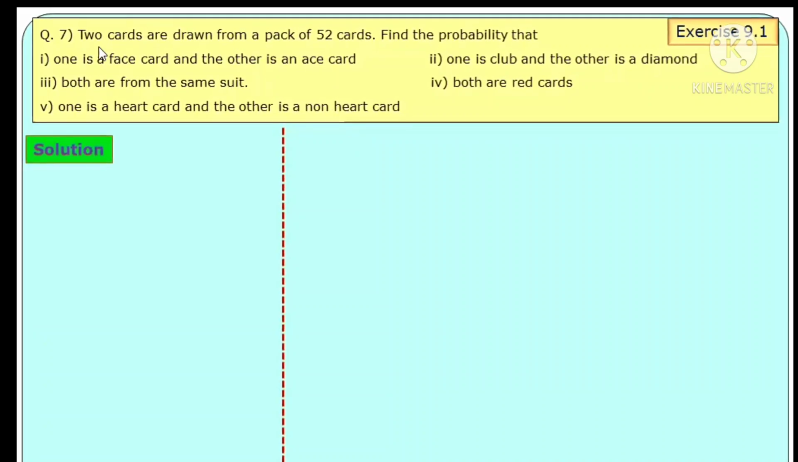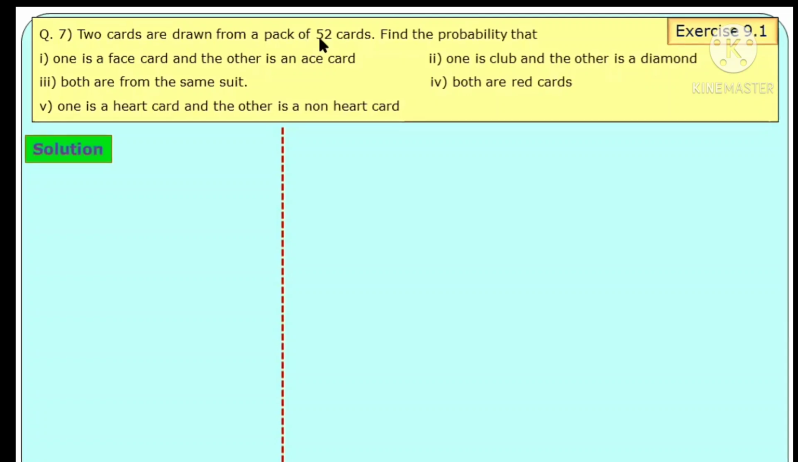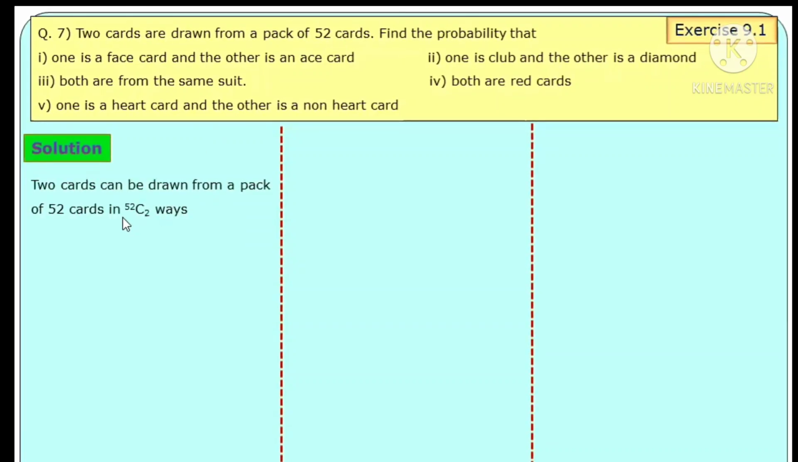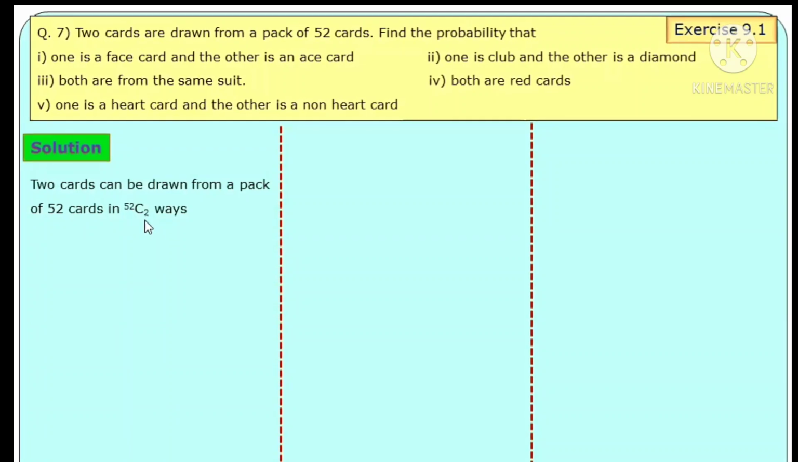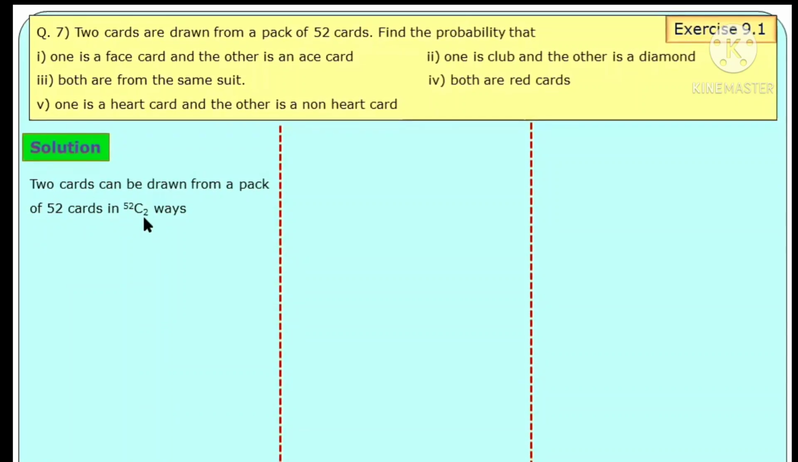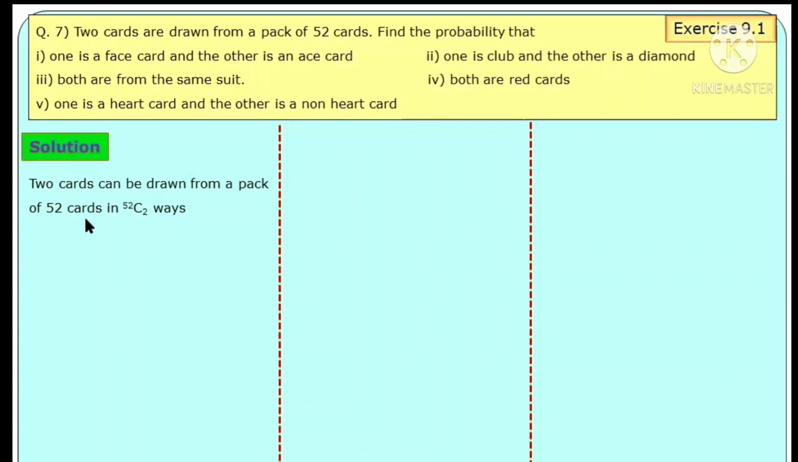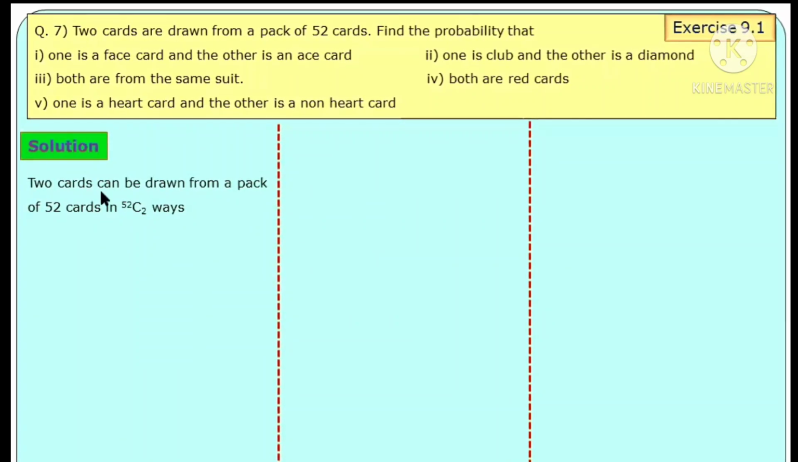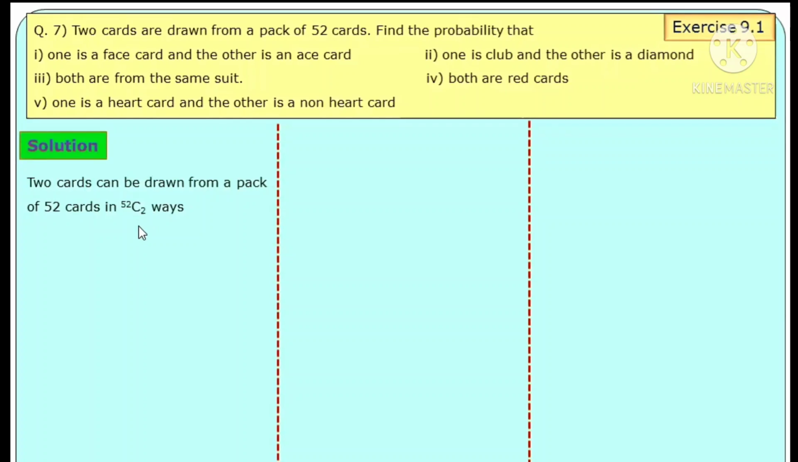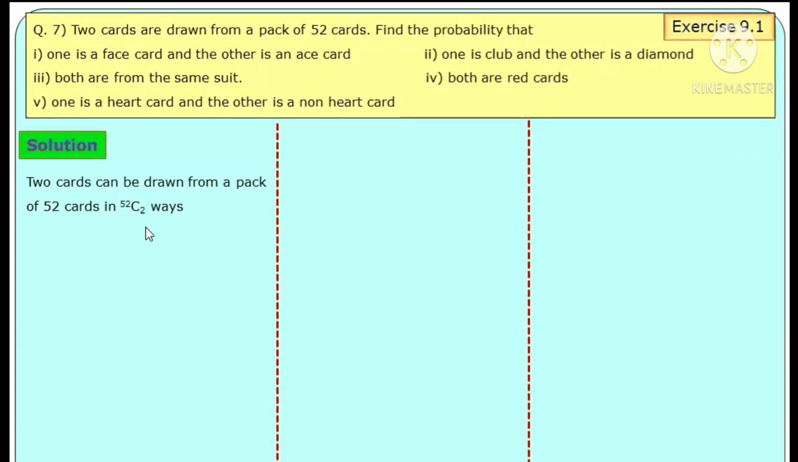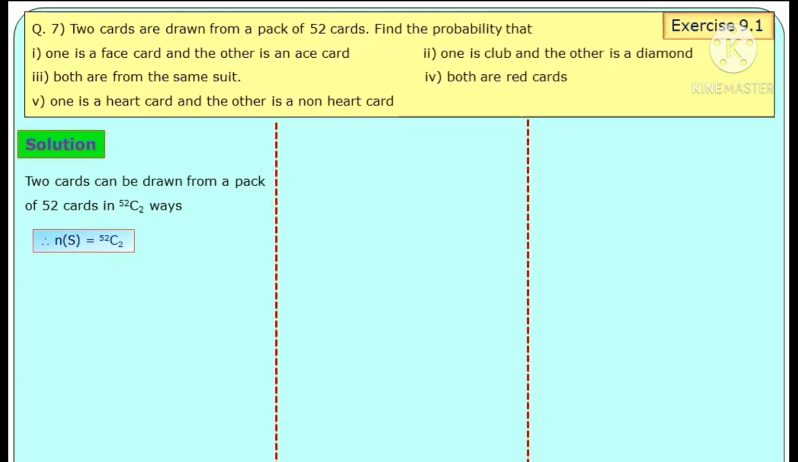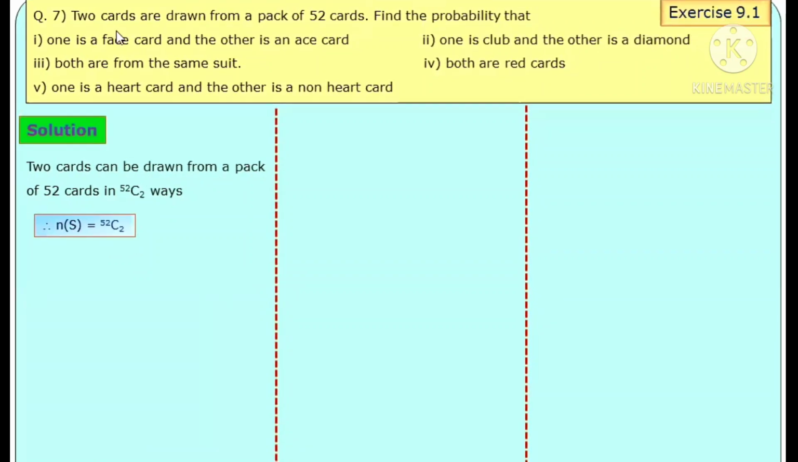For sample space, 2 cards are drawn from a pack of 52 cards. Number of ways are 52C2. Concept of combination. Out of 52 cards, 2 cards are to be selected. Number of ways 52C2. Therefore, N of S is equal to 52C2. First case, that is event A.